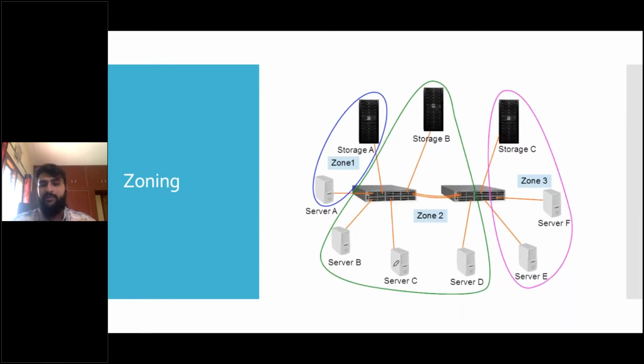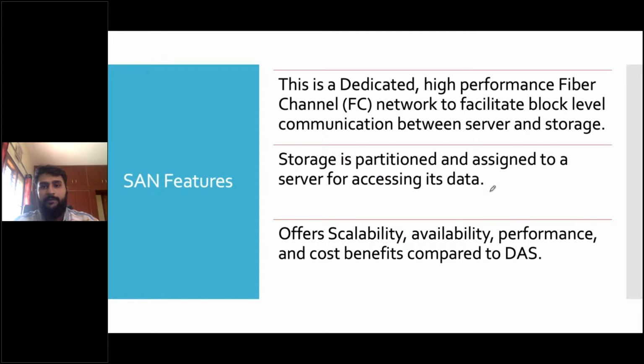Server B, C, and D are connected to this switch, so they are all in one zone. When you see storage C, servers F, E, and storage C are all in one zone because they are connected to this switch. This is basically zoning. Everything existing in a single connection, in a single zone, is called zoning. That's it.